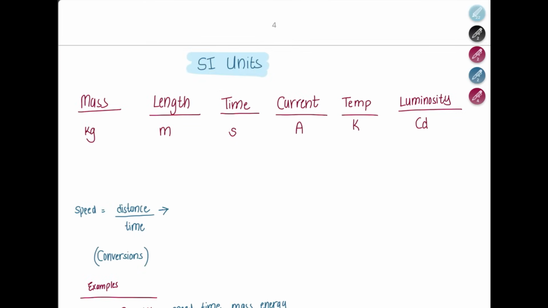First of all, if they ask you for some base quantity, for some physical quantities, you can mention any of these. If asked for SI unit, remember kilogram for mass, meter for length, second for time, ampere for current, Kelvin for temperature, and candela for luminosity.